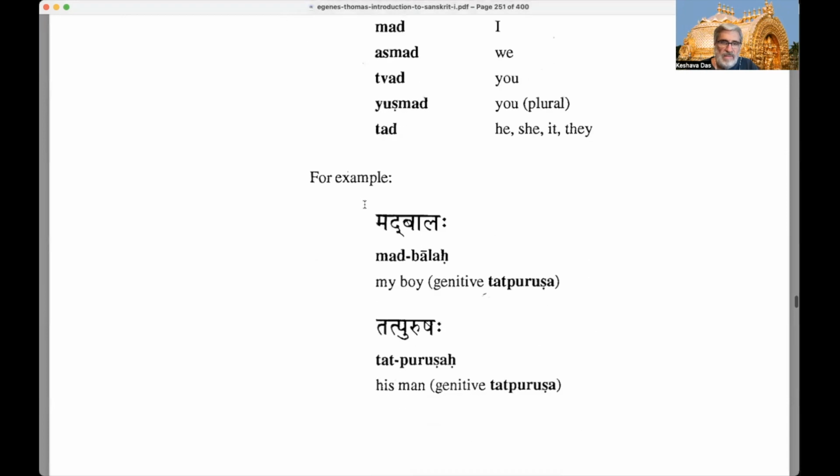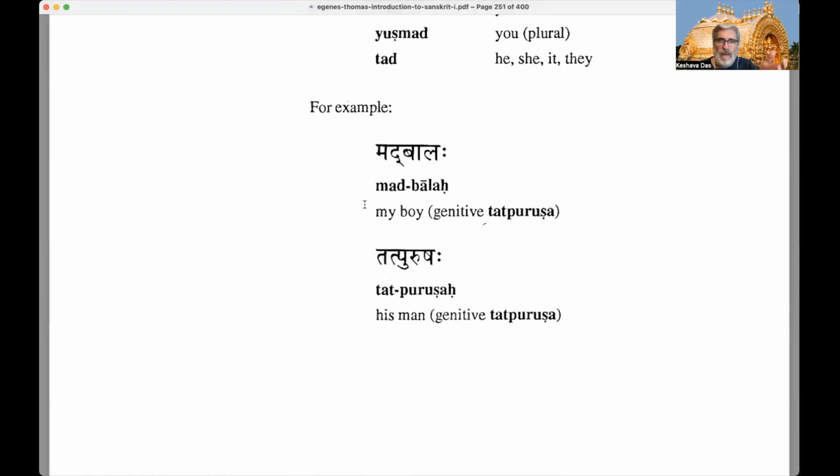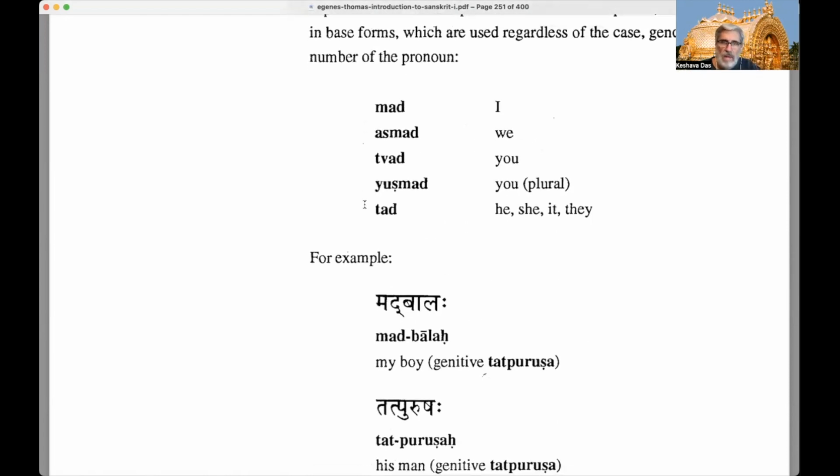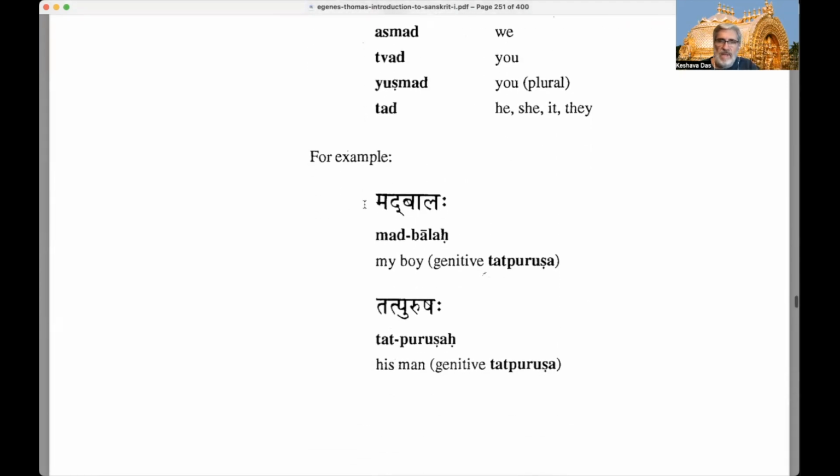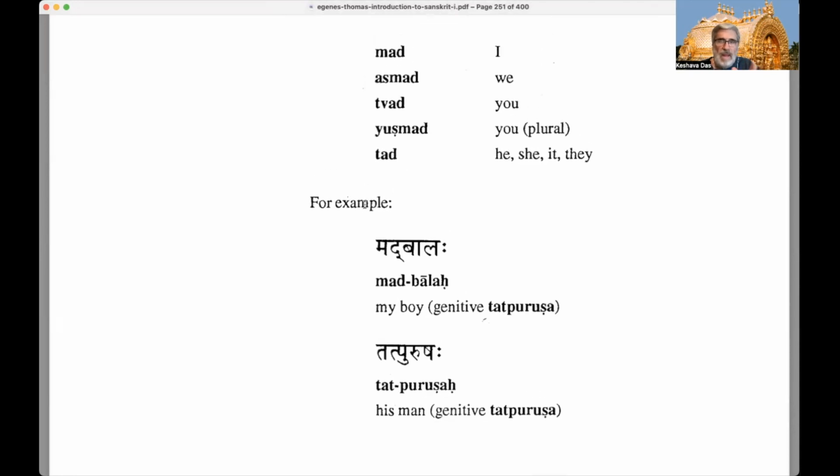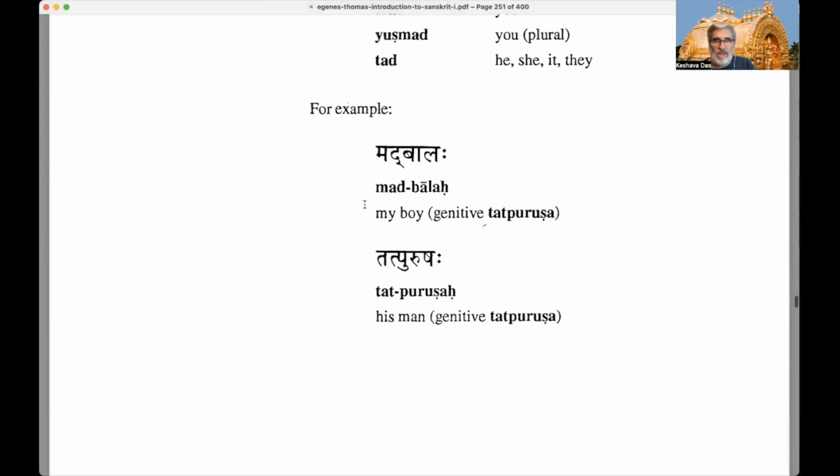Okay, so for example, here's an example of mad-balaka. Balaka means, of course, boy, right? Mad means, up here, I. It's actually the stem, but it means mama, the genitive singular. Mad means mama if we break it apart. So mad becomes the genitive singular mama. It will be mama balaka if we break it apart, but it's mad-balaka. So my boy. It's a genitive tatpurusha. Again, the most common form of tatpurusha is that genitive tatpurusha, shashthi tatpurusha.